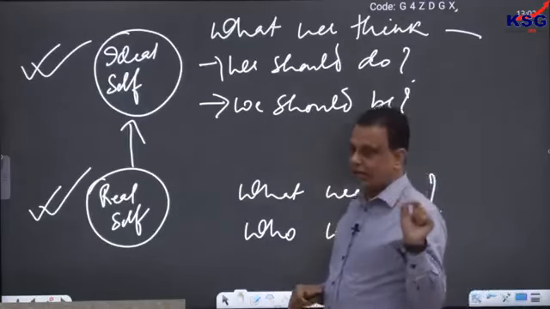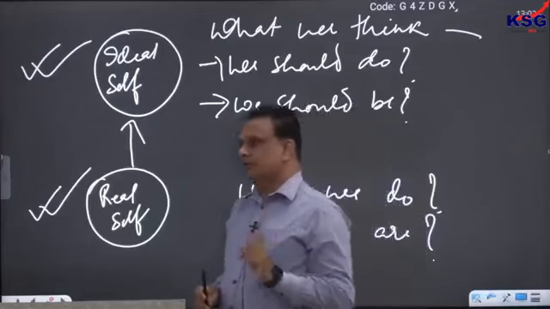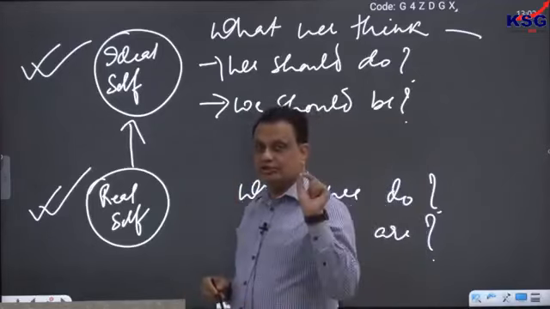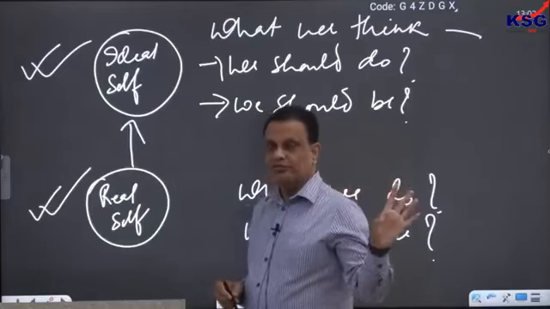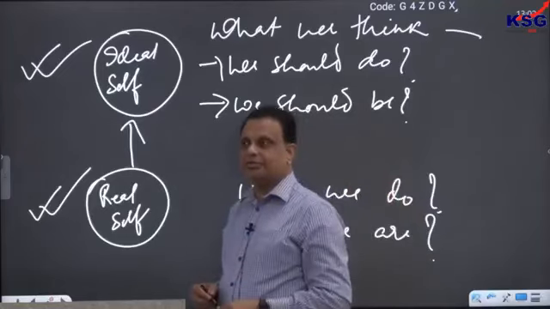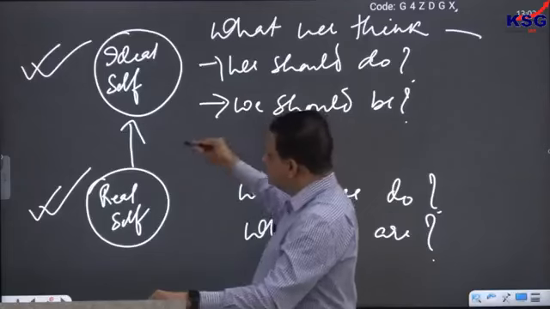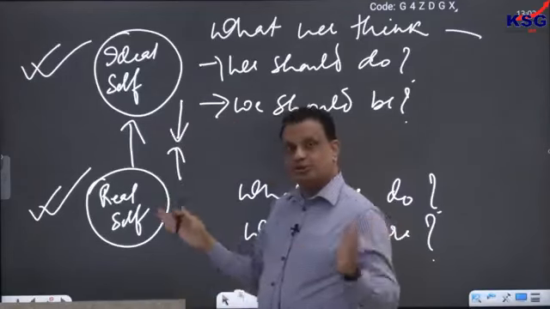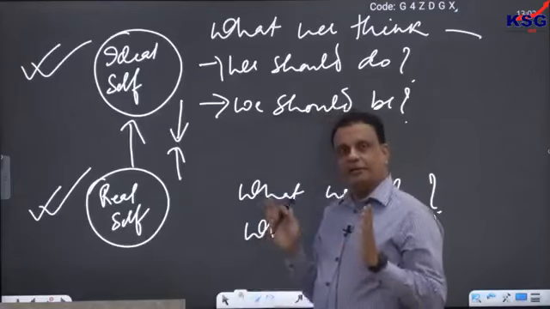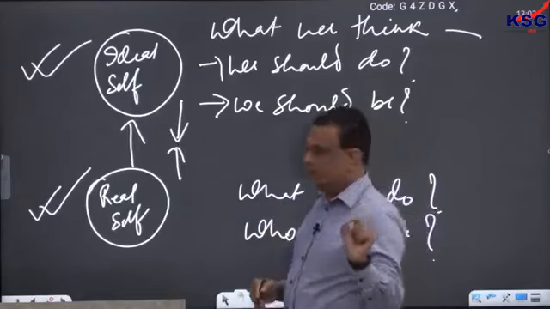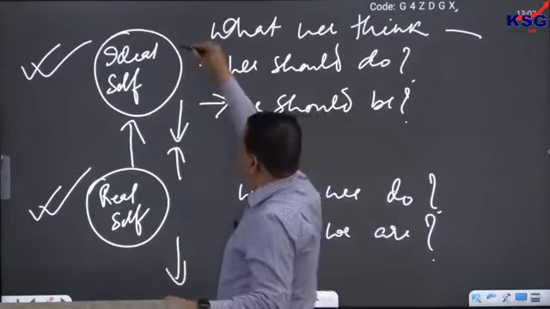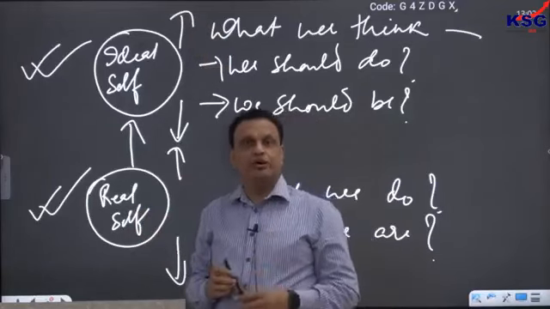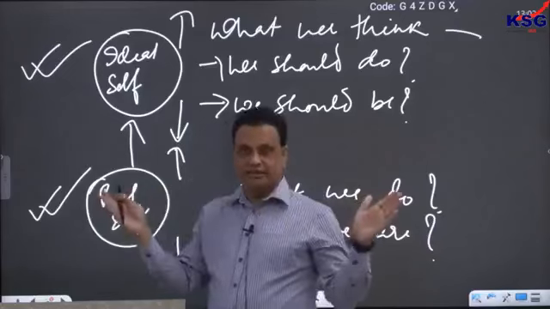Another important thing is that integrity in this sense is not a static thing, that once you achieve integrity it's over. No. Integrity is a very dynamic concept. Every time you do something right, your real and ideal come closer to each other. And every time you do something wrong, your real and ideal move away from each other. That's why integrity is dynamic; it keeps on changing.